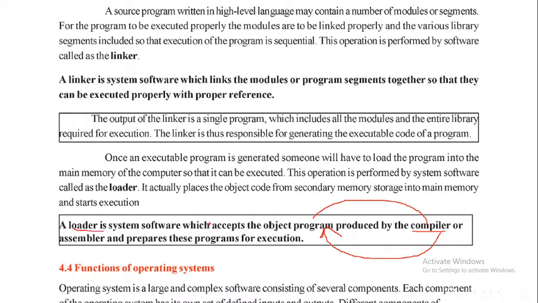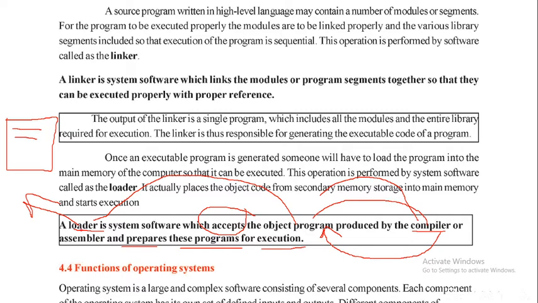So what will loader do? What does it accept? Loader will accept the object program. This object program is produced by whom? The compiler, or the assembler, and loader prepares these programs for execution. So once the loader accepts this object program, it prepares it for execution, because the user wants to display the content on the screen. So we require loaders. Correct?